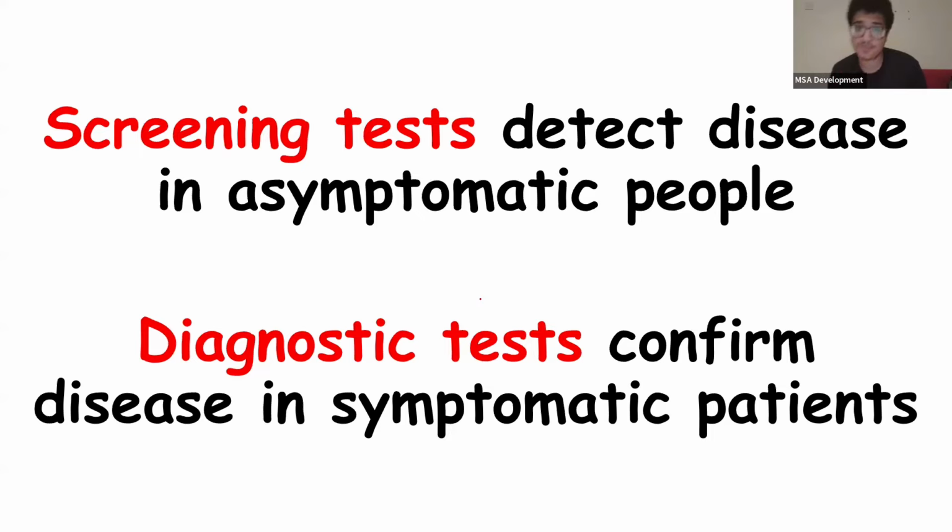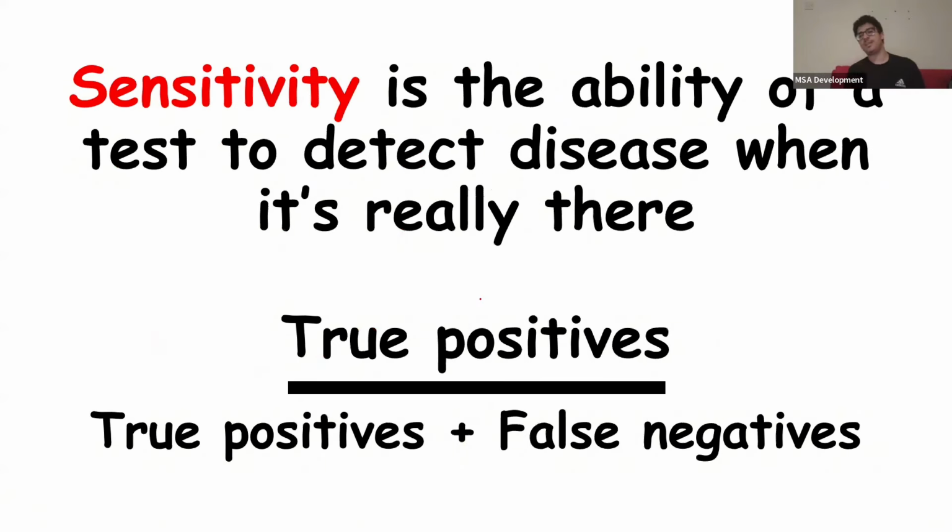It's confirming the disease. Now, the sensitivity of a test is the ability of a test to detect disease when it's really there. So the equation for it is true positives divided by true positives plus false negatives. So for example, let's say we have 100 people who are sick. They have the disease. This test marks 80% of them as sick, and 20 of them as not sick.